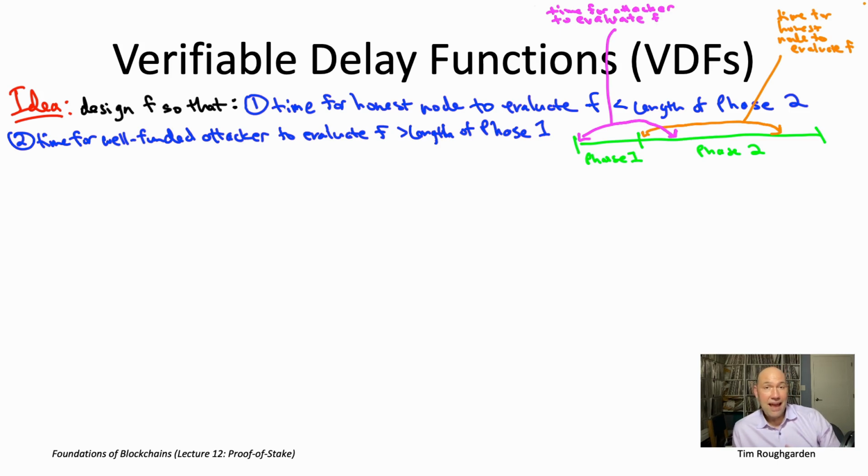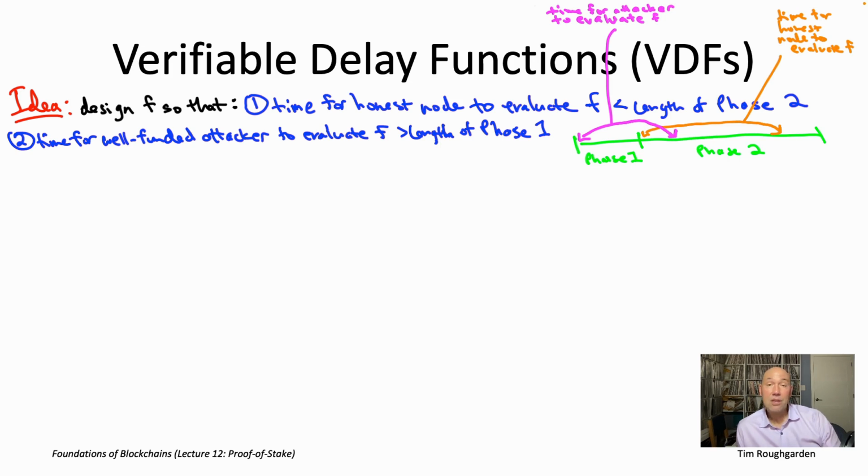So because of that, because we're thinking of the attacker as being faster than the honest nodes, we're definitely going to need the duration of phase 2 to be longer than the duration of phase 1. The extent to which it has to be longer is going to correspond to the extent to which we think a well-funded attacker can be faster than an honest node in evaluating the function little f. So the trick then is to design a little f where even if you have an attacker with 10,000 times the computational resources of an honest node, nonetheless they can't get that much of a speed up of the function little f. If we could actually design such a function little f, then this attempt number 3 would be looking pretty good. It would definitely be off to the races.